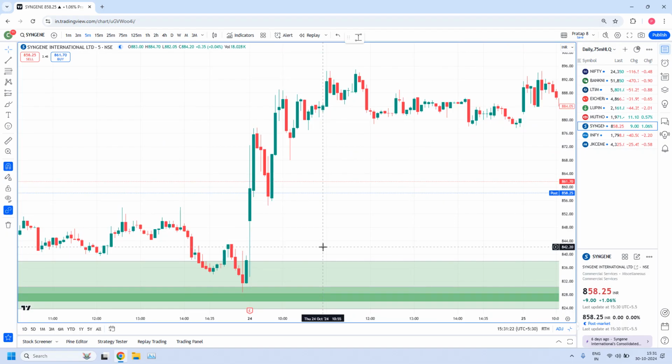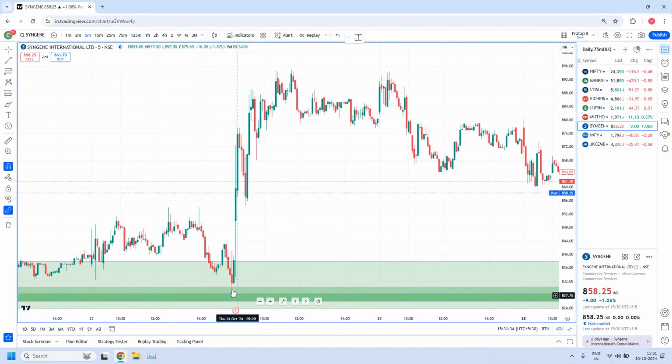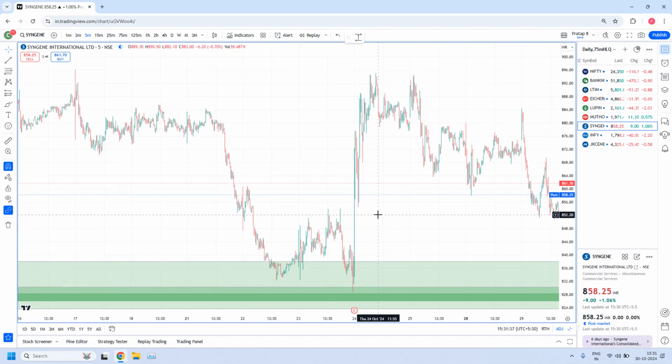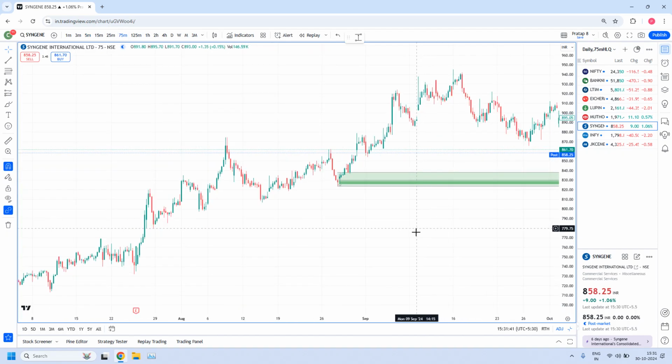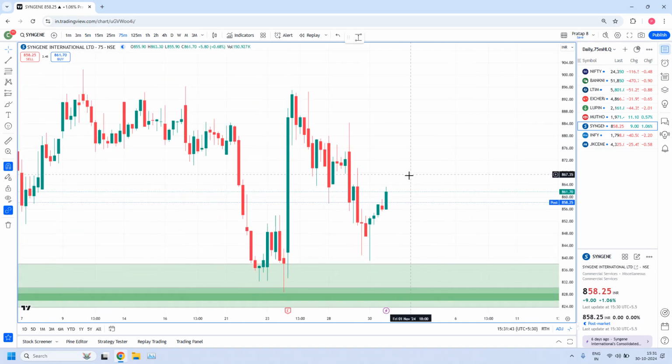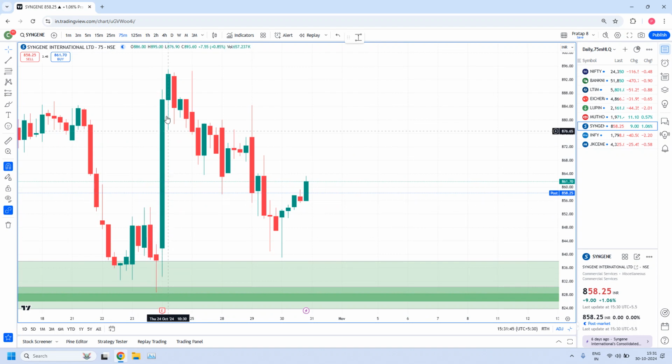Some people will think, okay, we are ignoring some zones, or we are not considering some zones. When I am not considering some zones, there is a strong reason for that. Anyway, today price didn't enter. But how I fine-tuned this zone? Why I did not consider this 75 minutes drop base rally? Why I didn't consider? I have strong reasons for not considering this at all.